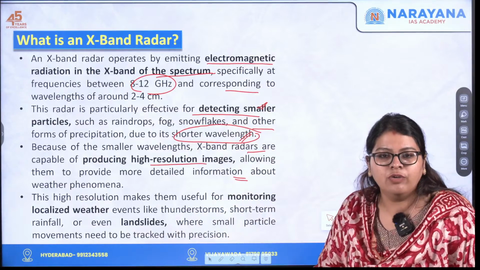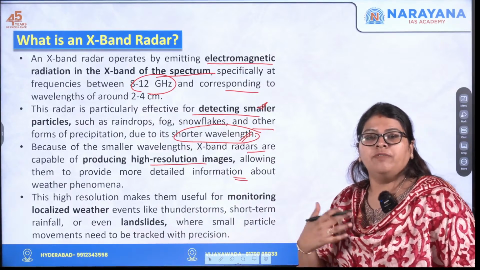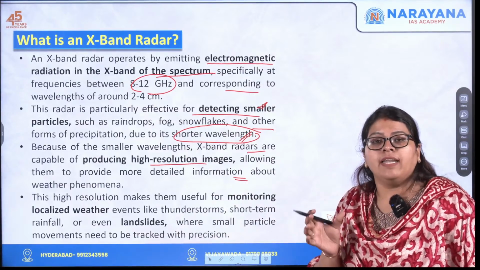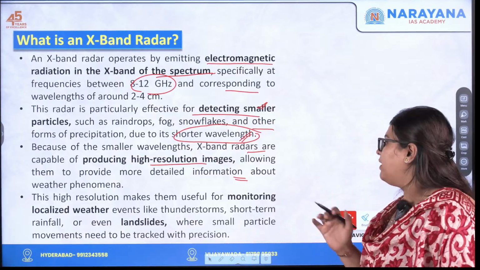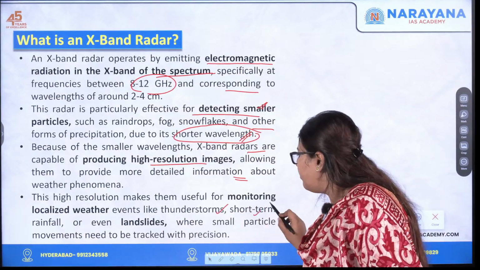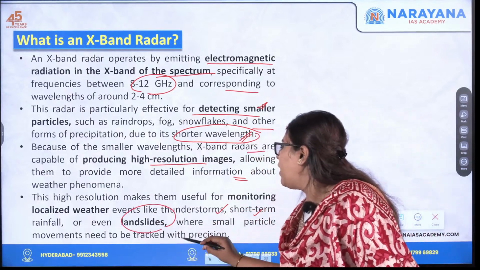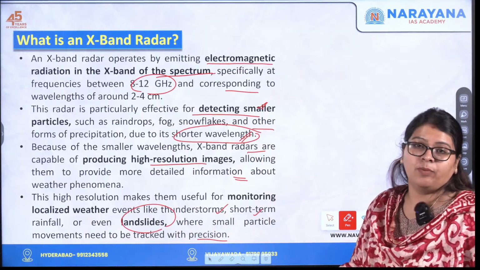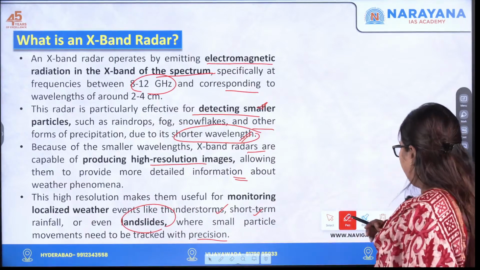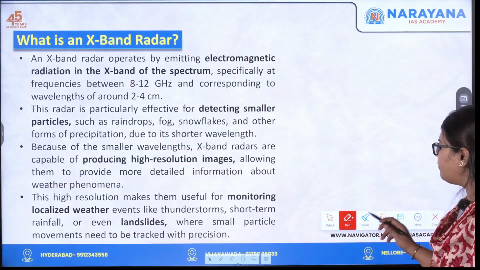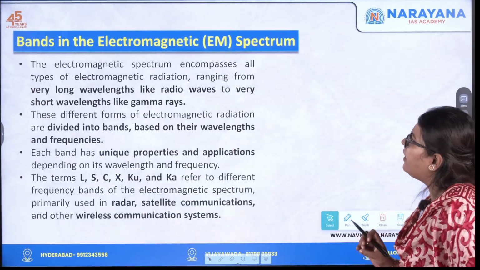The high resolution makes it even more significant for analyzing localized weather events like thunderstorms, short-term rainfall, and even landslides in the case of Wayanad, where small particle movements need to be tracked with utmost precision. So this is what the X-band radar is, and how it functions.